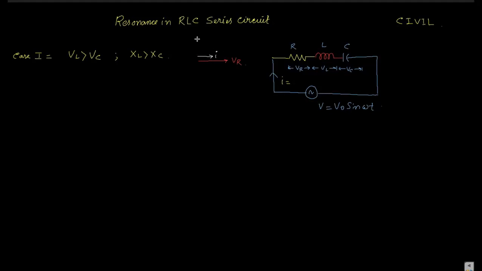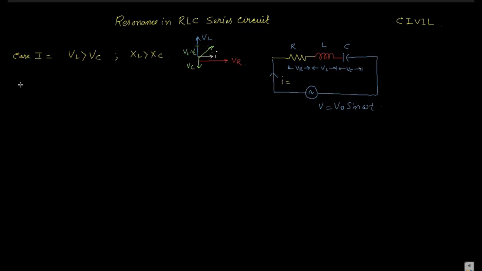So if this is I, then this should be the VL. And for C, V is lagging in nature, so this should be the VC. As VL is greater than VC, the net resultant is VL minus VC, and the resultant should be like this. This is the resultant.